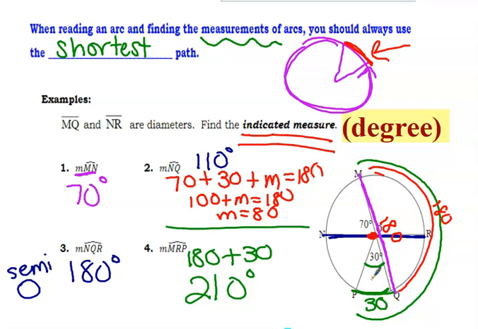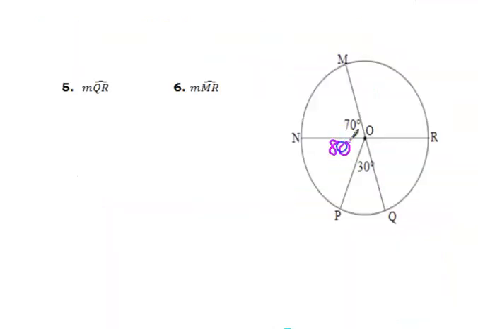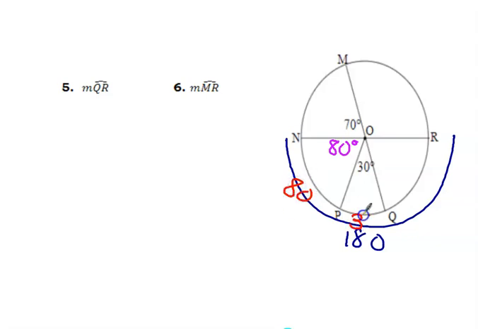So N to Q was 110 because I found out that this was 80, right? Yes. So I found out that this was 80 degrees. So I'm using what I know already. Okay? So if those are that, then I can add these three together because NR was, again, 180 degrees. So if this is 80 and this is 30, I can find out what this angle is.